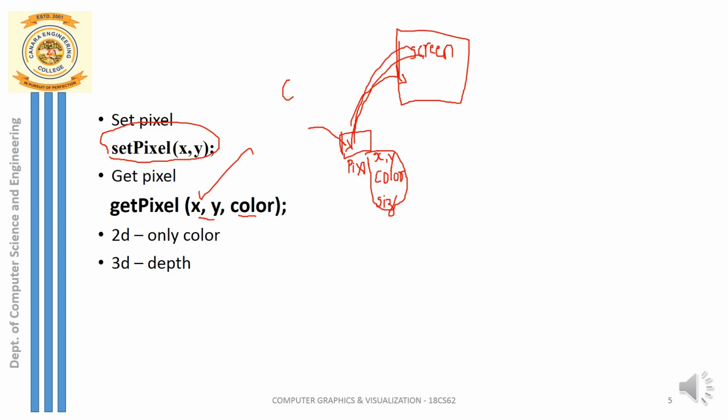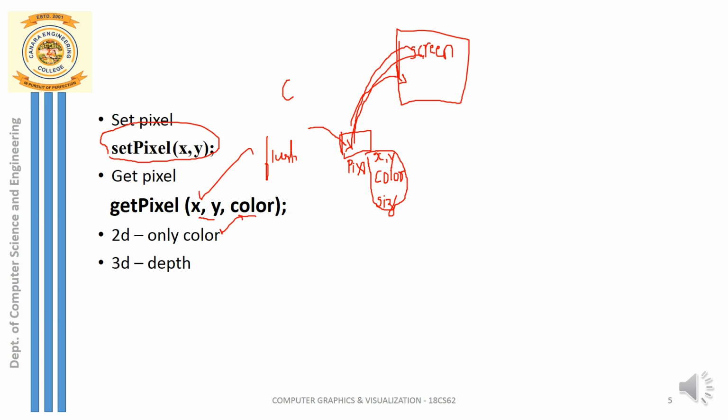In OpenGL we have a function to do this. What is that? It is glFlush. That is the equivalent OpenGL function, glFlush, which does this operation of retrieving the pixel information out of the frame buffer and displaying it onto the screen. This is the information that is stored in the buffer. Apart from the x coordinate and y coordinate, as I already said, color information is also stored.